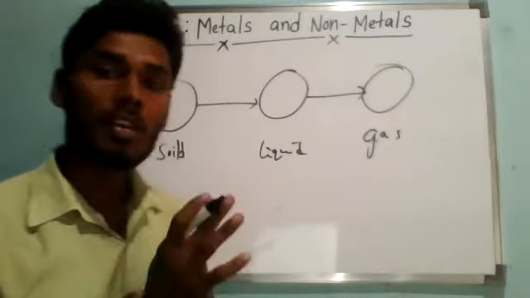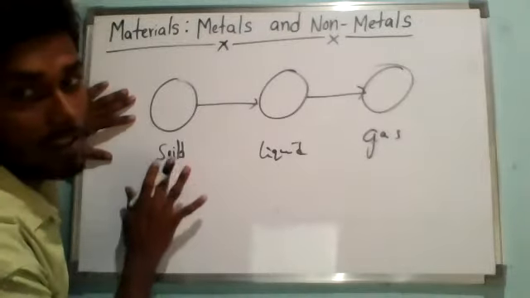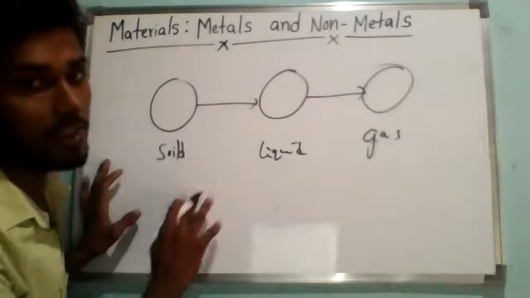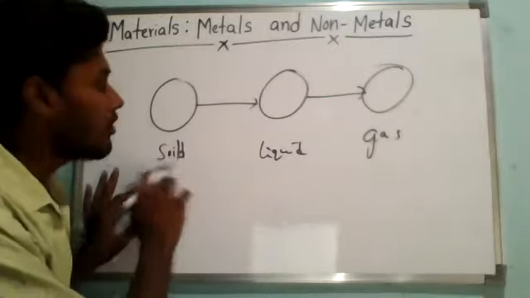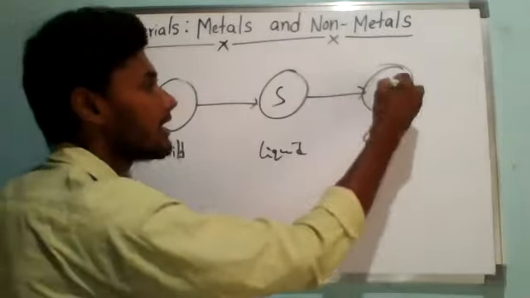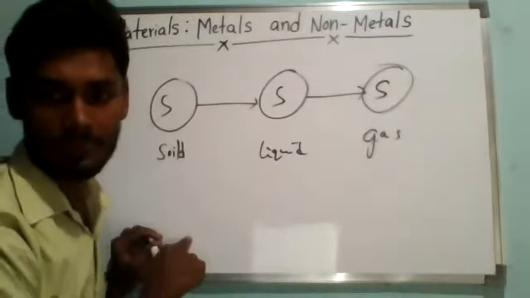If we take solid water, it contains only, understand, I'm not saying here that water is an element, water is a compound, not an element, that we'll study. Suppose, for example, I'm saying it for the namesake, this is solid sulfur, this is liquid sulfur, and this is gaseous sulfur. The symbol of sulfur is S. Understand?